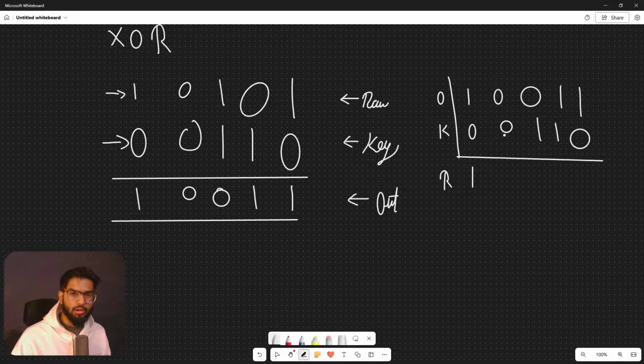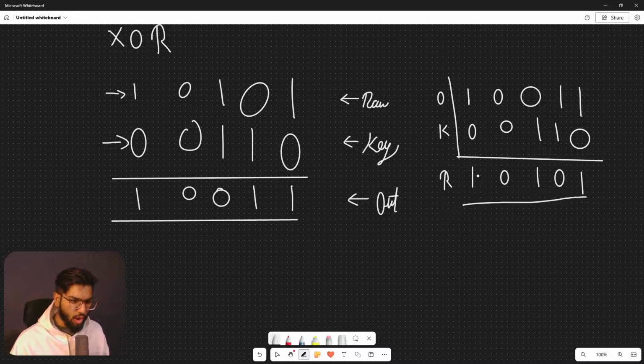In 0 0, it's an even combination, so we get back the output to be 0. Here it is 0 and 1. It's an odd combination, so we get back the response to be 1. In this case, 1 and 1, they are an even combination. We get back 0. In this case, it's 1 and 0. It is an odd combination, so we get back 1 again. So here we can see that we have got the original text, which is 1 0 1 0 1.